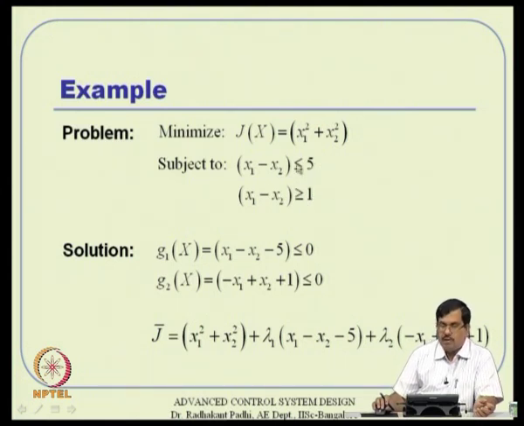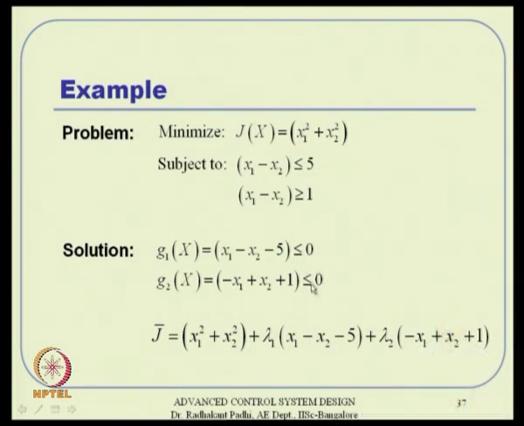So, we are asking for solutions between 1 and 5, and you have to first split this into two equations, take the negative sign of one, take everything to the left-hand side and put it in a less-than-or-equal-to format. That is what we started our analysis with. Whatever inequality constraint there is, we need to put it in less-than-or-equal-to format. Then we proceed with the algebra, and here we really do not have to talk about mu, the slack variables; that is only for the analysis and development of results.